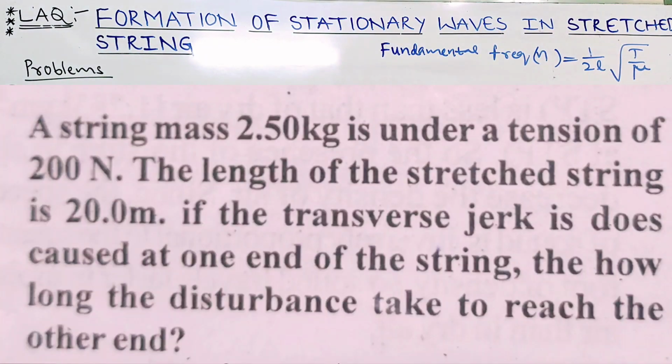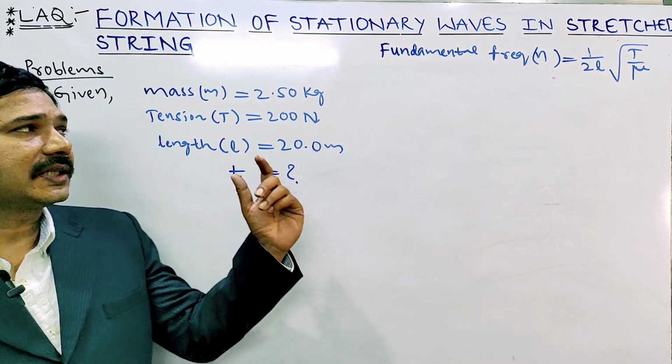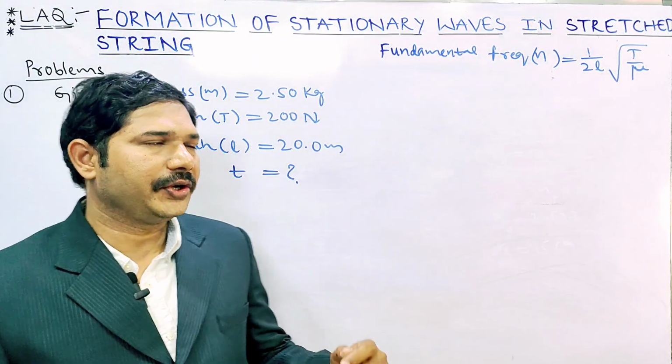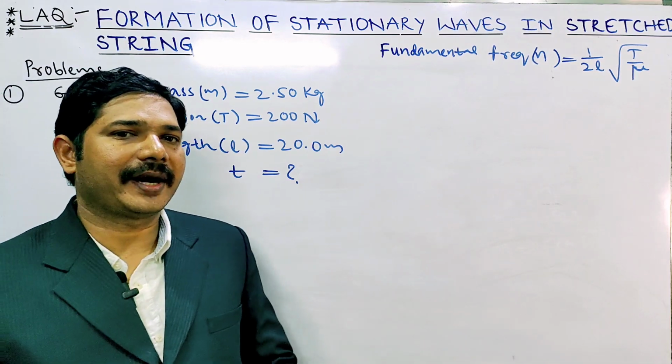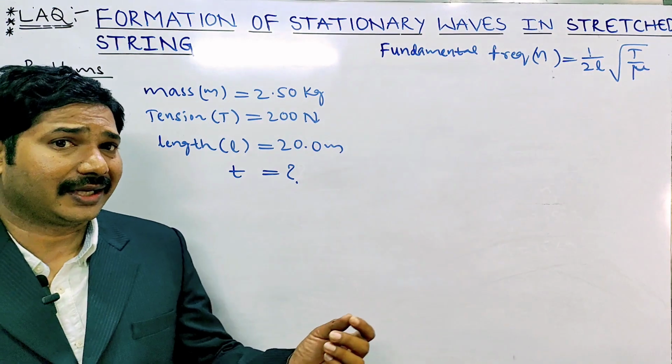And the last one: a string of mass 2.50 kilograms is under a tension of 200 newtons. The length of the stretched string is 20.0 meters. If a transverse jerk is caused at one end of the string, how long does the disturbance take to reach the other end? In this question, the given data are the mass of the string 2.50 kilograms, the tension 200 newtons and the length 20.0 meters.